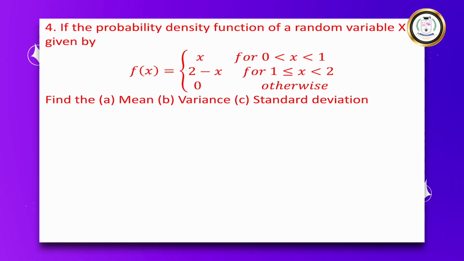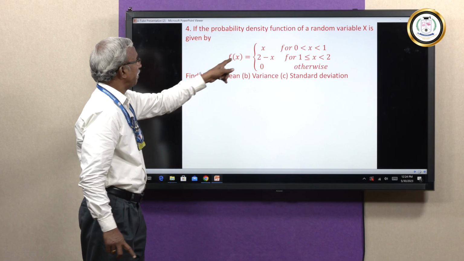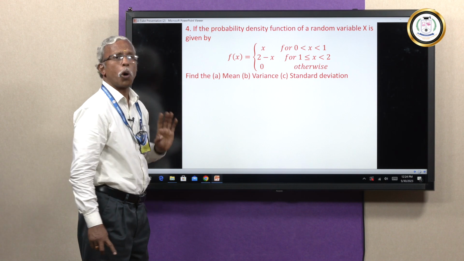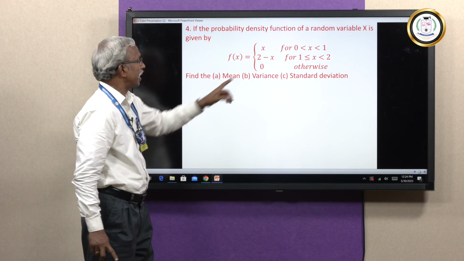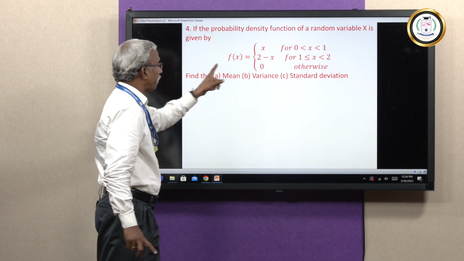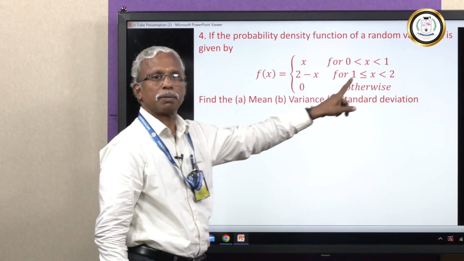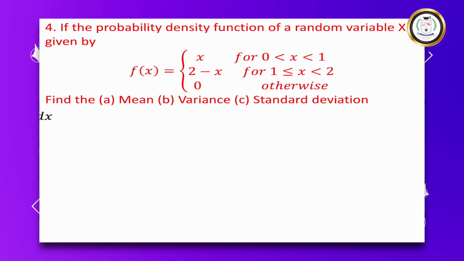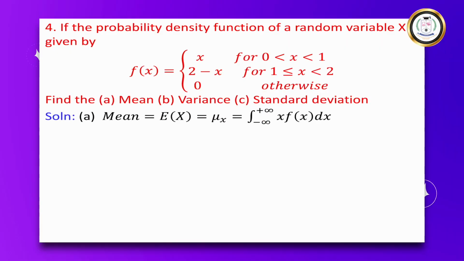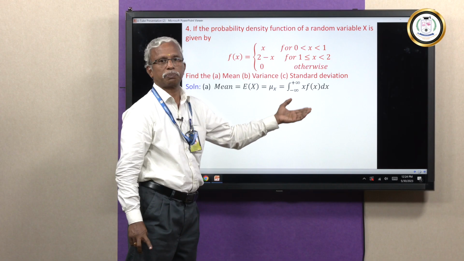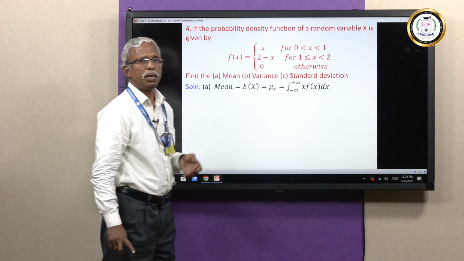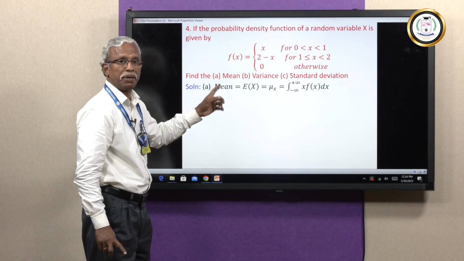Actually, again an interesting problem. We are going to find the standard deviation, variance and mean. Given the probability density function, the random variable is x, defined like this. The question is, calculate the mean, variance and standard deviation. See how it's going to be. You all know very well, mean is integral minus infinity to plus infinity x f of x dx. That's by definition of mean, calculating mean, expectation of x.